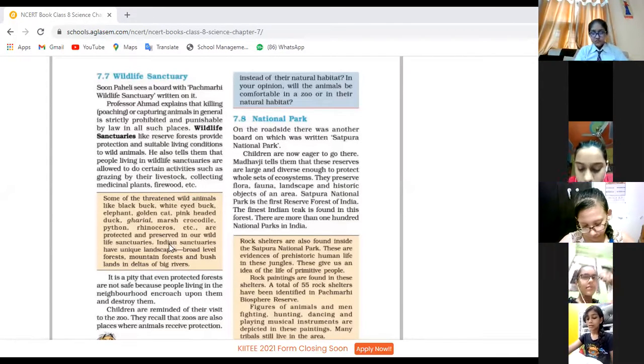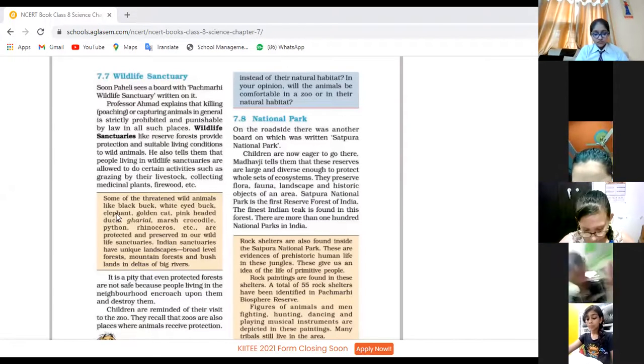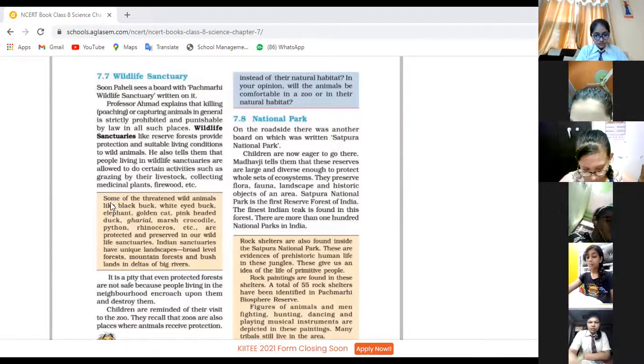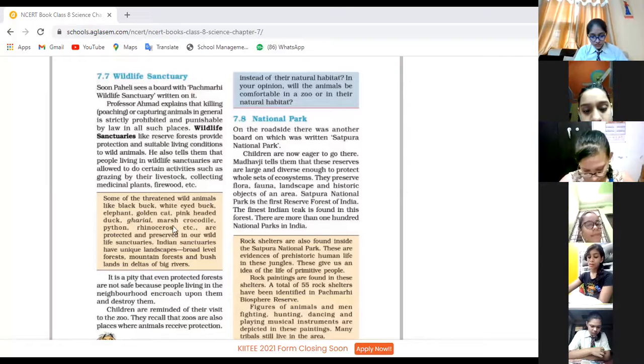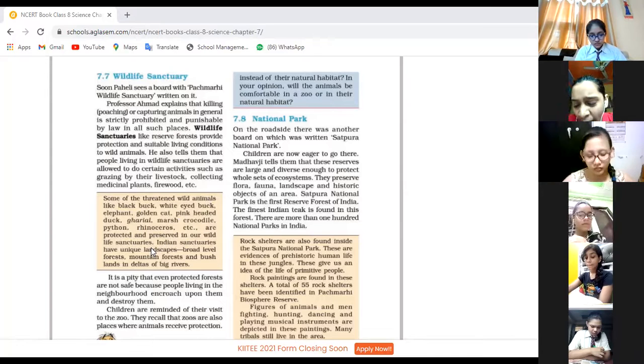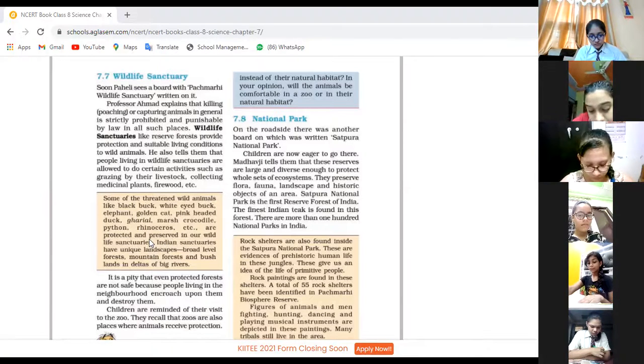Ivanshi, you can continue. Some of the threatened wild animals like blackbuck, white-eyed buck, elephant, golden cat, pink-headed duck, gharial, marsh crocodile, python, rhinoceros, etc. are protected and preserved in our wildlife sanctuaries. So children, these are the fauna of that particular place, preserved in the wildlife sanctuaries.